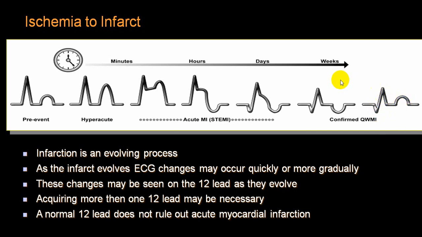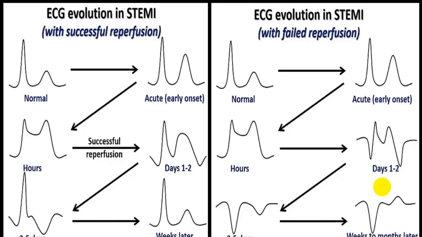But if a proper revascularization is done and that is successful, then you may not have a Q wave appearance when healing takes place, and after healing also Q wave will not appear. So this is what will happen if there is a successful reperfusion, and if you have not done a reperfusion, or while doing a reperfusion it is not complete, or we call failed reperfusion, you will have a persistent pathological Q wave, isoelectric ST segment, and T wave will be upright.